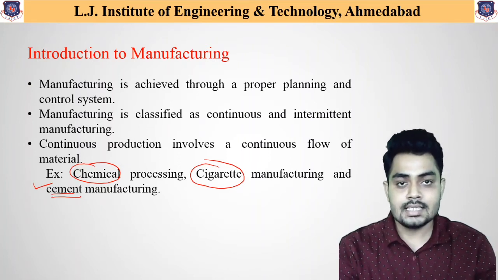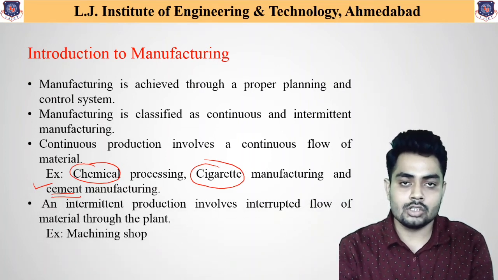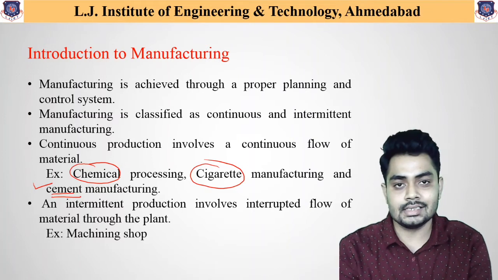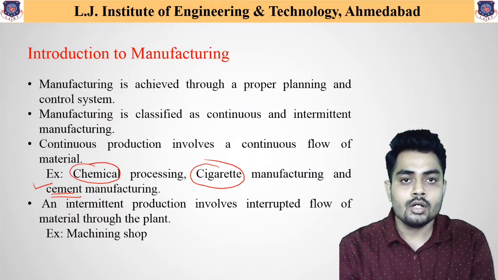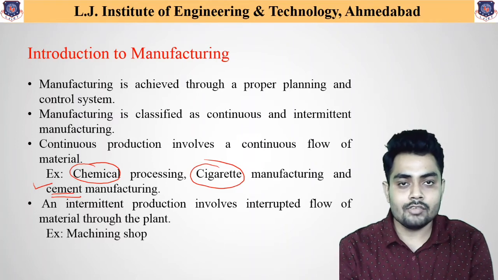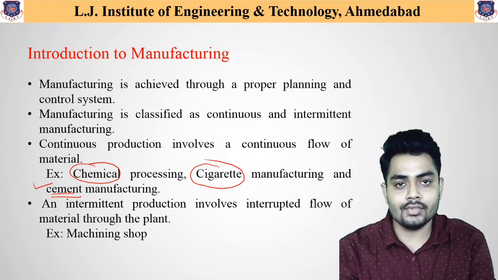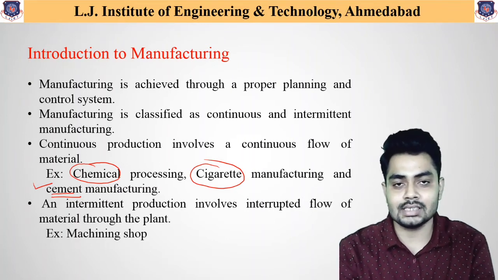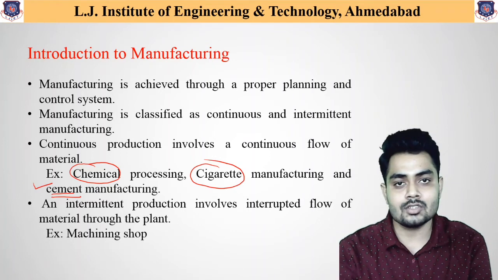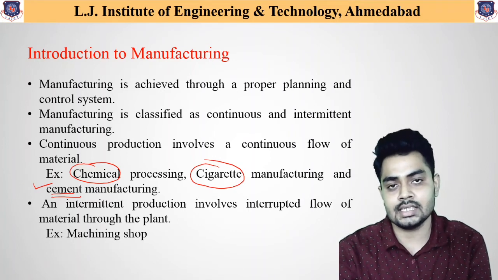Similarly, what is the meaning of intermittent production or intermittent manufacturing system? In any manufacturing system, if a particular component is manufactured at certain intervals, and after that the component or the machinery remains idle and after some time it further starts manufacturing, that type of system is called the intermittent manufacturing system.